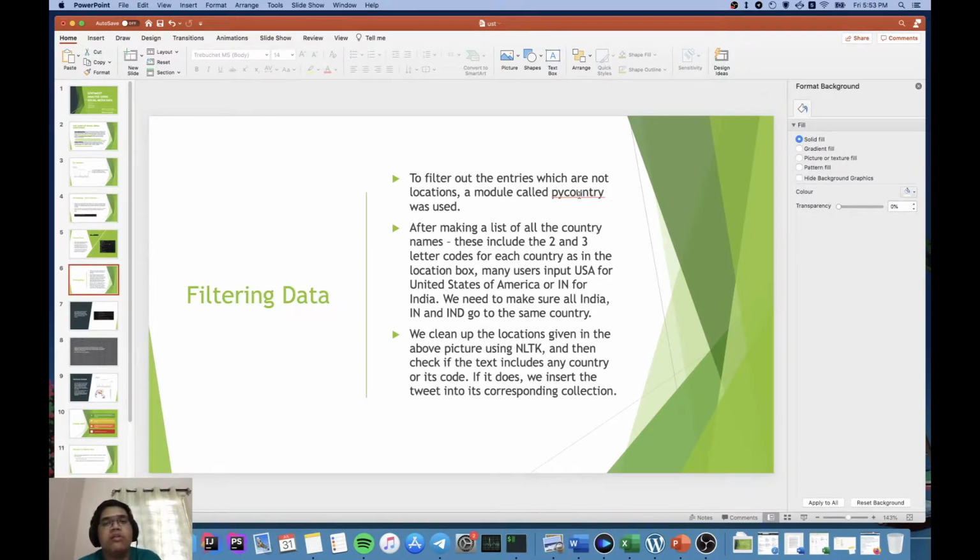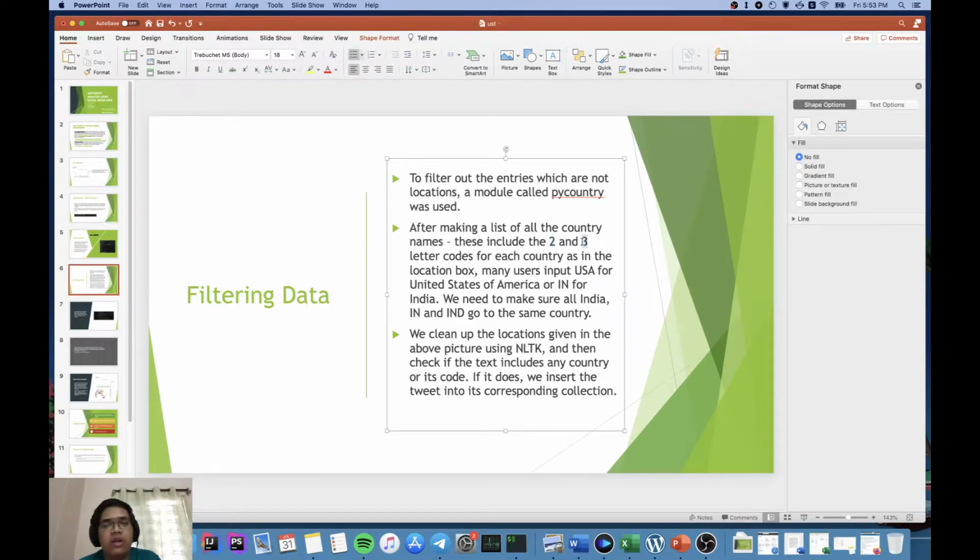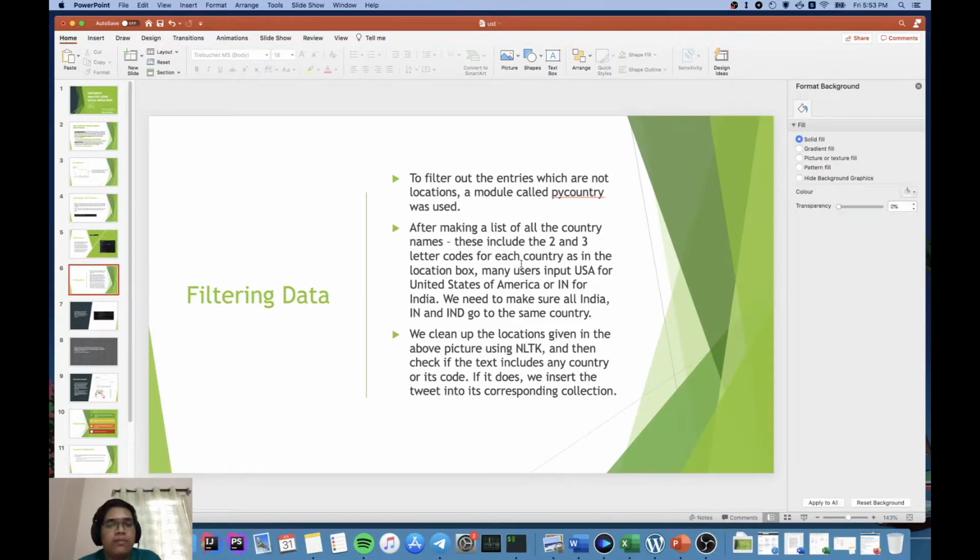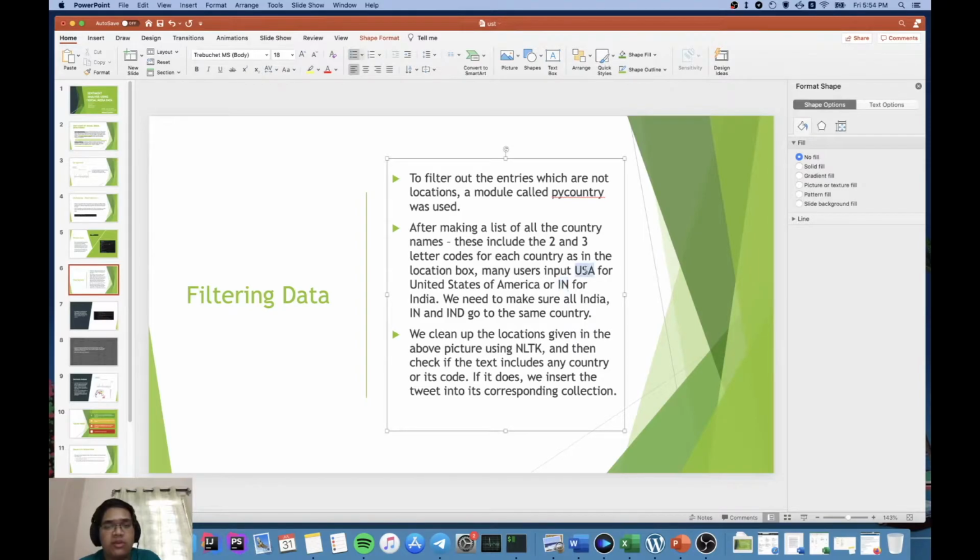Now how do we actually classify these countries and break up places into countries? There is a module called PyCountry. We make a list of all country names, and these include the 2 and 3 alpha codes as well. I'll go through why we need these. Many users input USA for United States of America or IN for India, and these are both valid names, so they are supposed to work properly. This is 3 characters and this is 2 characters. We need to make sure India, IN and IND all go to the same country.